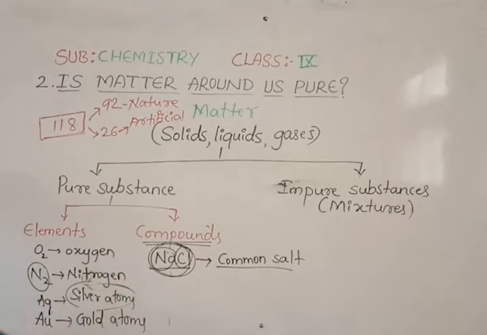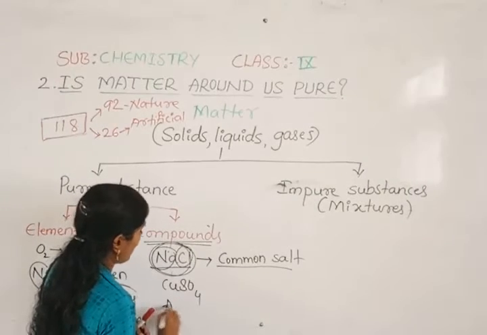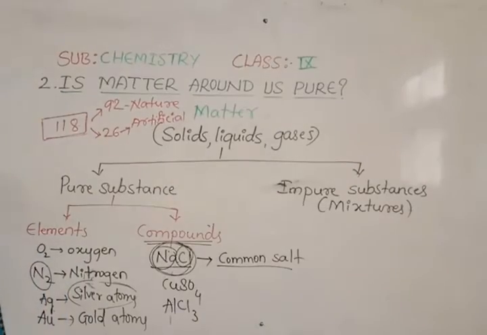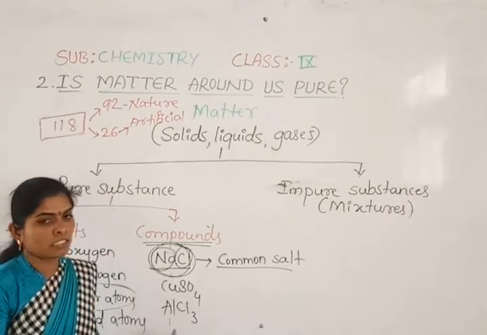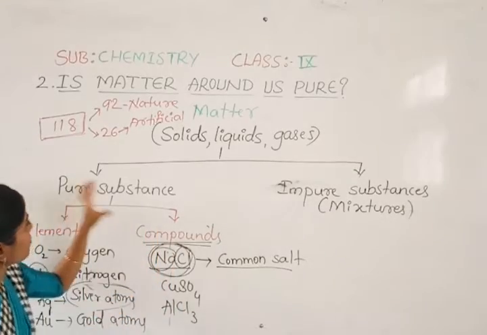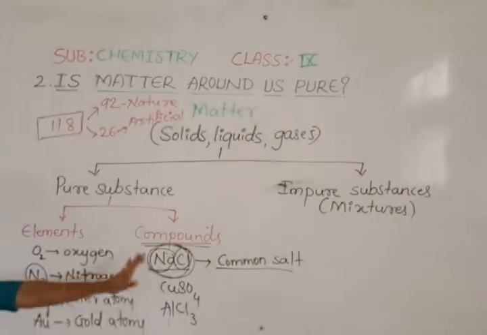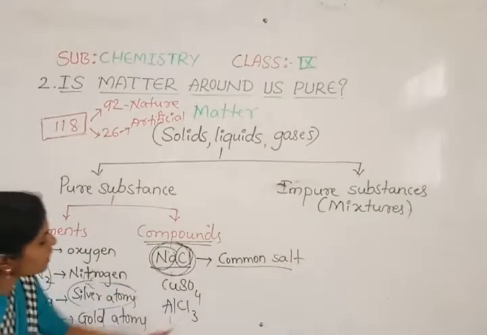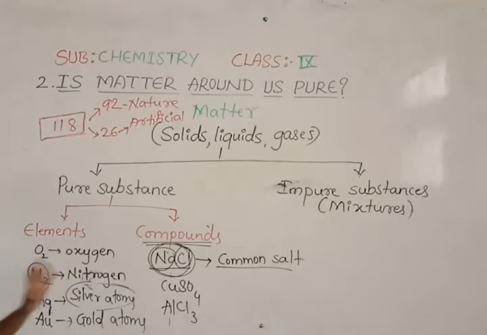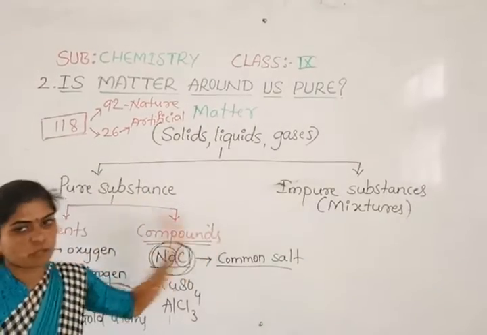Likewise you can take any other, you can take copper sulfate, aluminum chloride, whatever you can take. These are the compounds, and they all come under pure substances, because all these substances are made with the same kind of matter. So the pure substances comprise elements and compounds.